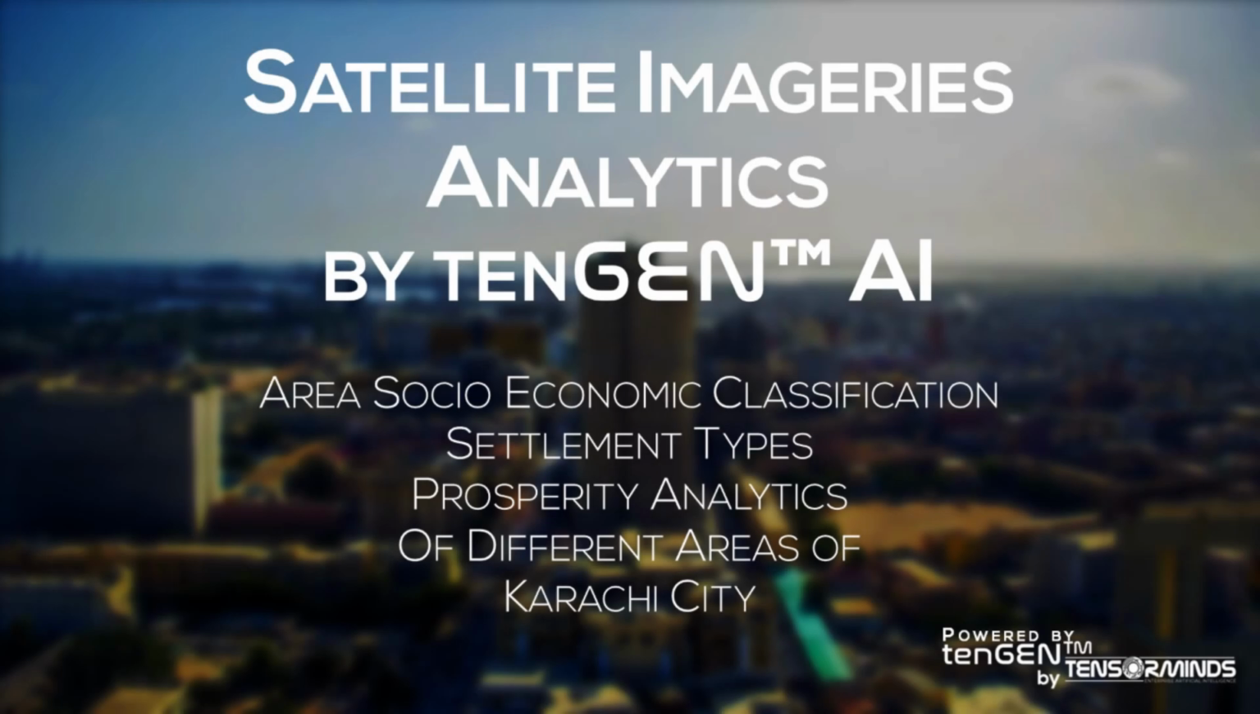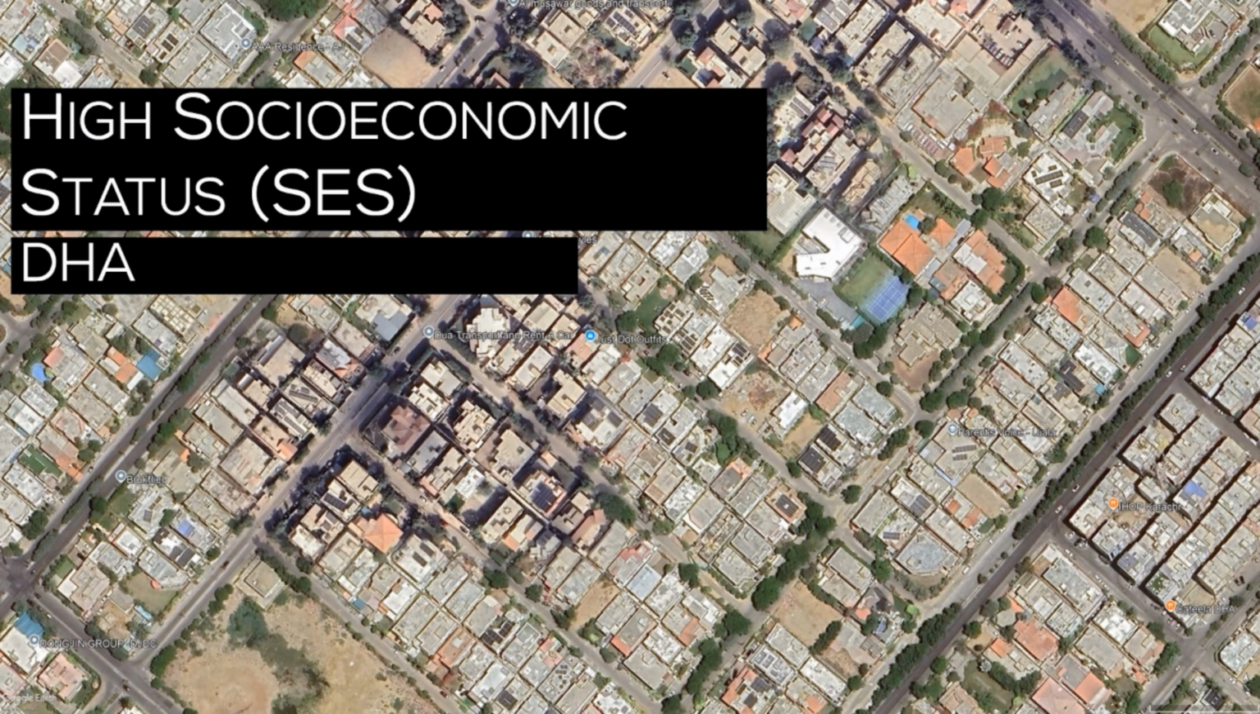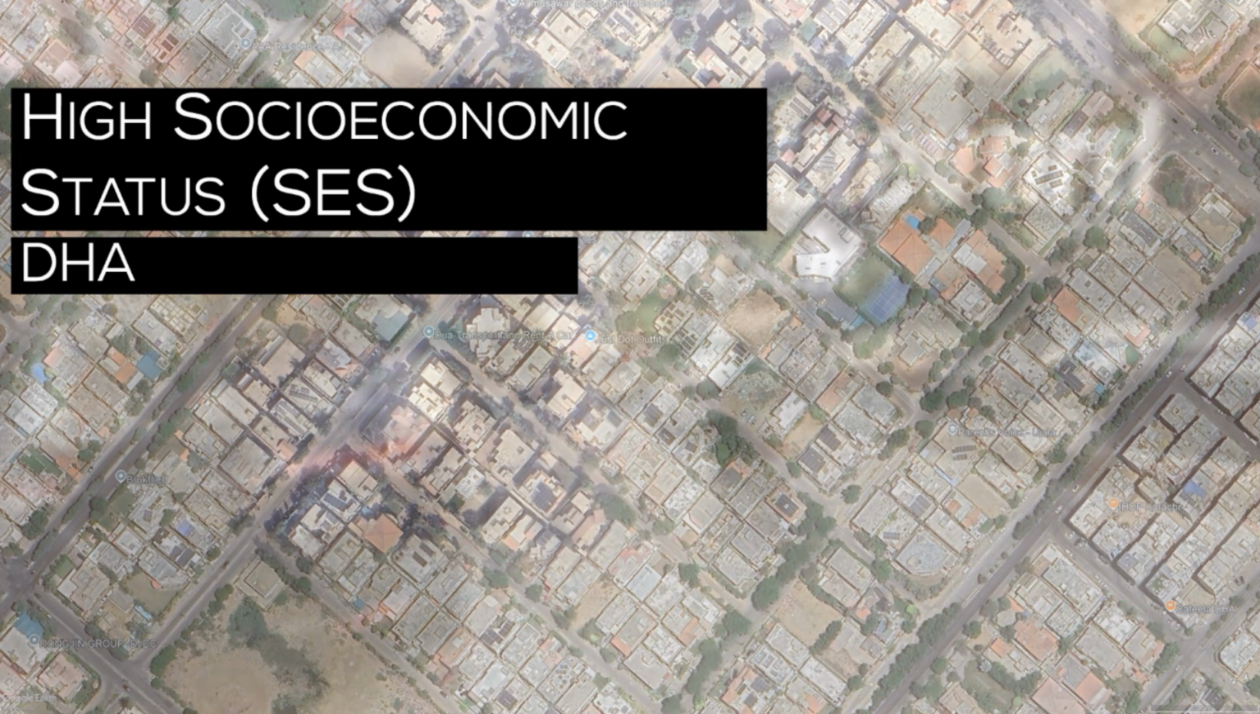Let's recap the insights we've gleaned from our satellite imagery analysis and summarize our understanding of how the city is divided into different socioeconomic classes. High socioeconomic status, SES. DHA, or Defense Housing Authority, is characterized by large, well-maintained houses, wide roads, and ample green spaces. The presence of upscale amenities like restaurants and branded stores further reinforces its high socioeconomic status.